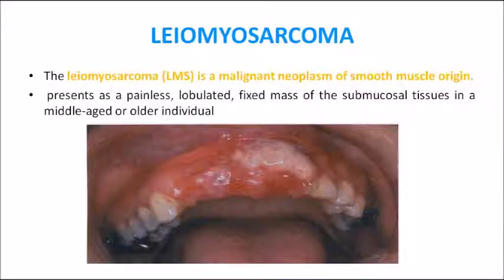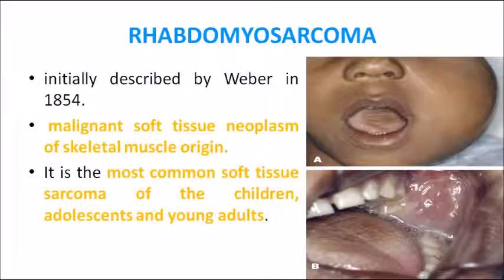Coming on to leiomyosarcoma. From the term itself, it is the malignant neoplasm of smooth muscle origin. I have told you earlier what is leiomyoma. Leiomyoma was the benign version of smooth muscle origin. So the malignant form of that is leiomyosarcoma. Just remember that term, that is enough. So leiomyosarcoma means it is connected to smooth muscle, and leiomyoma is the benign version and the malignant version is leiomyosarcoma.